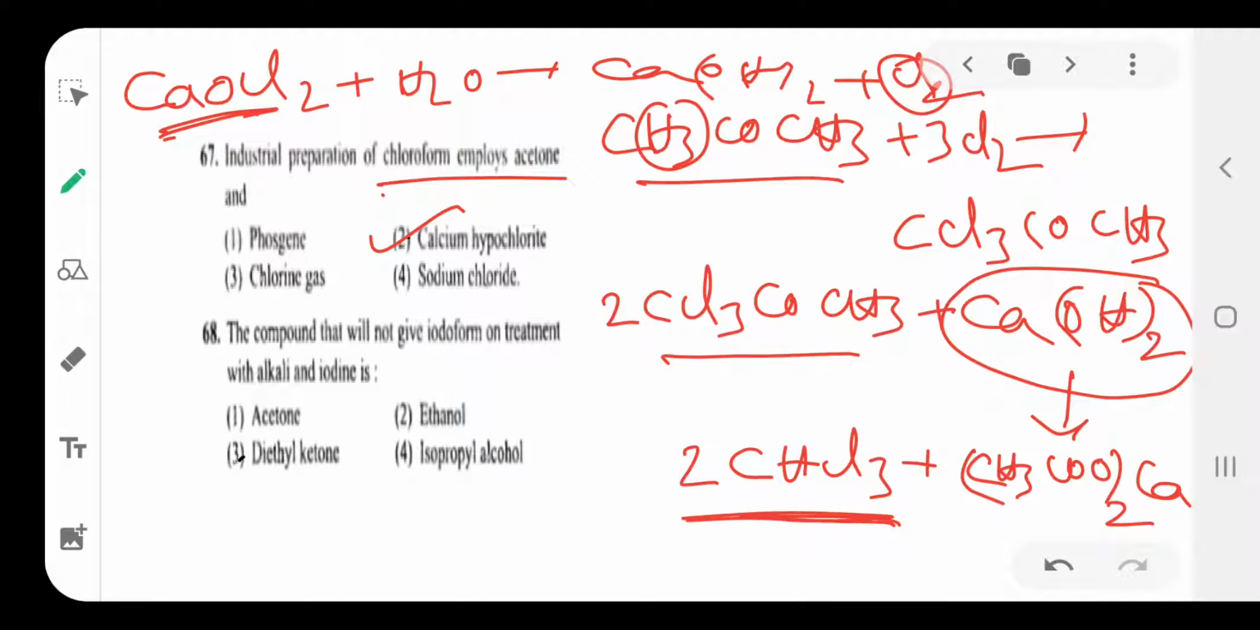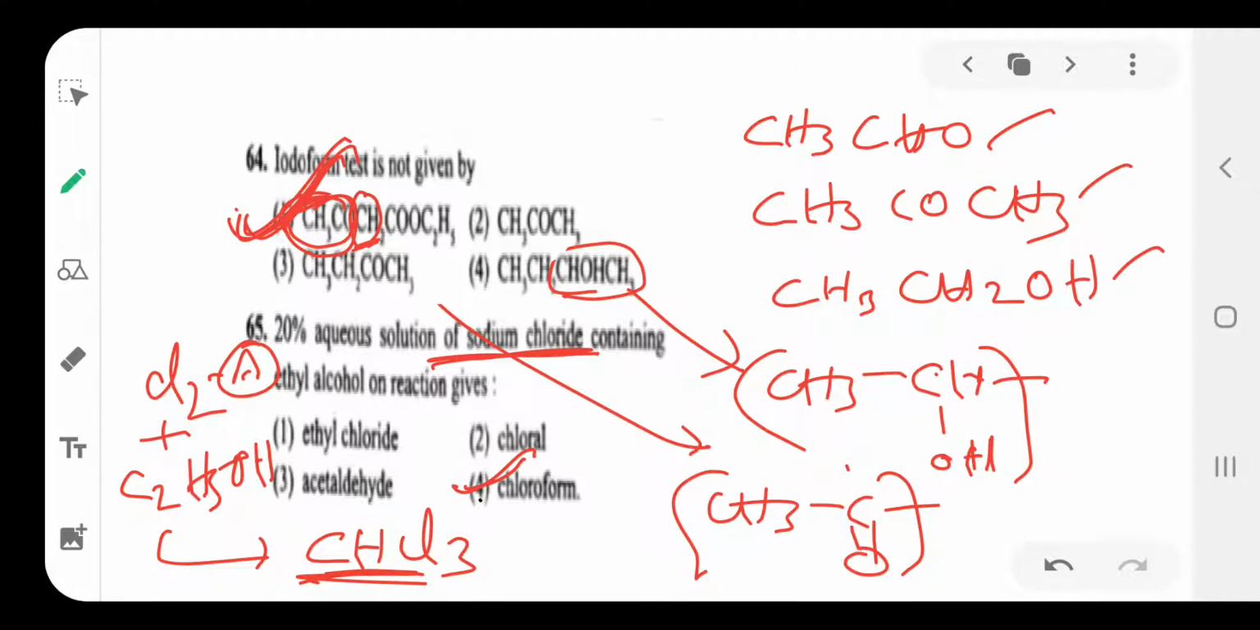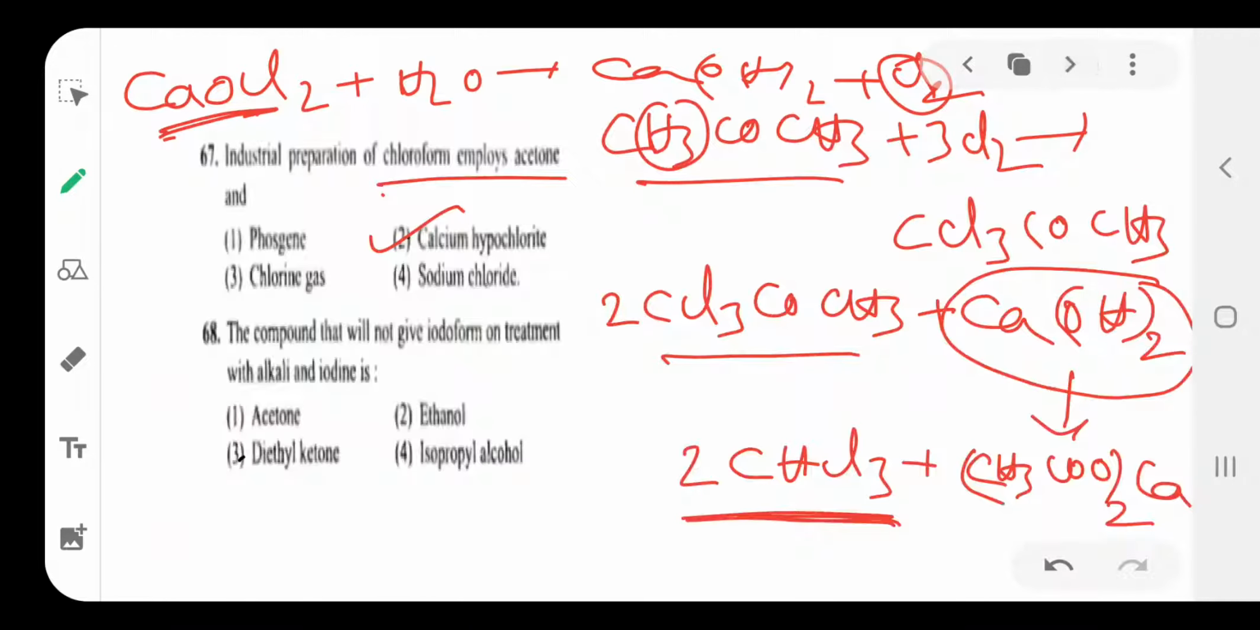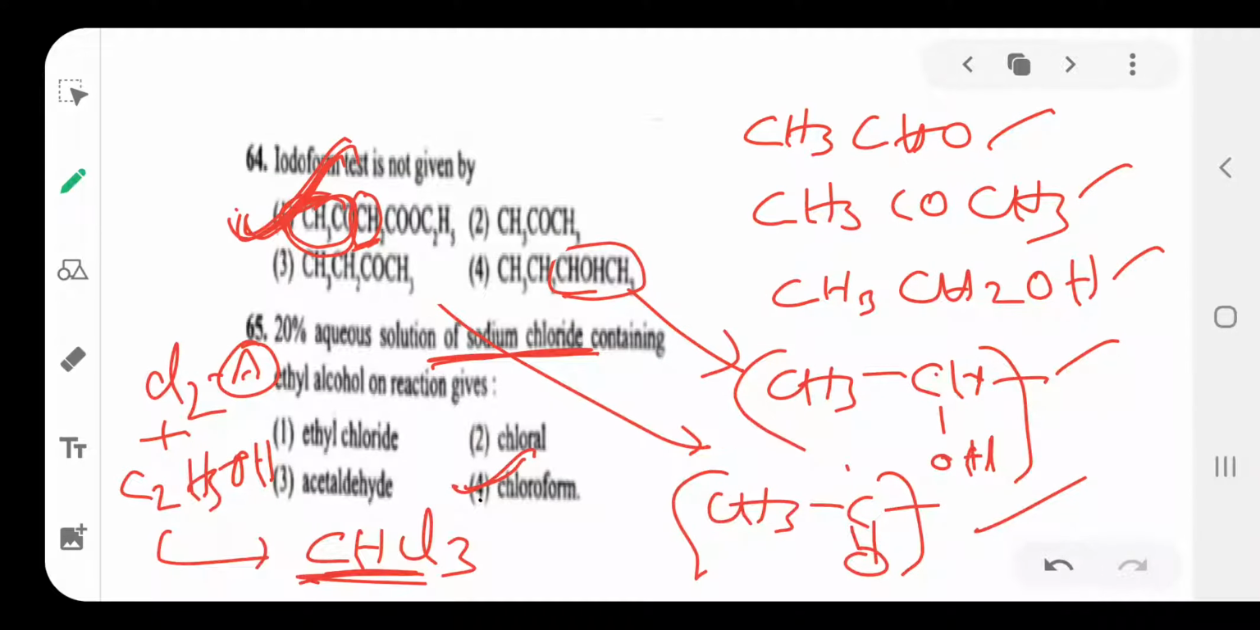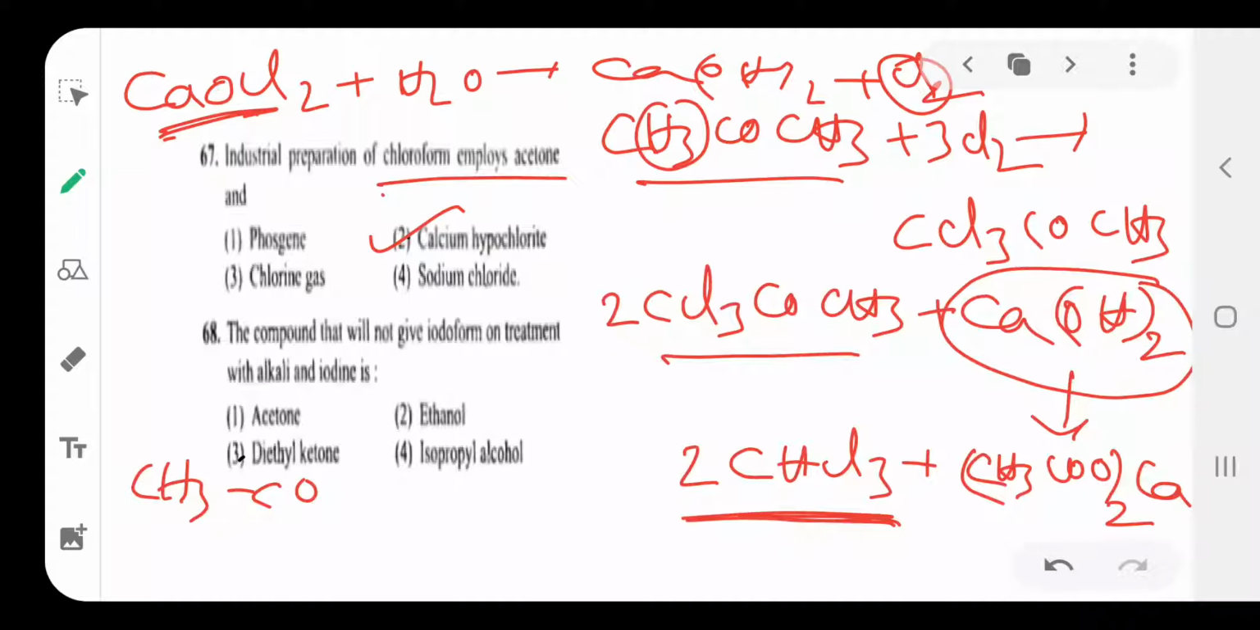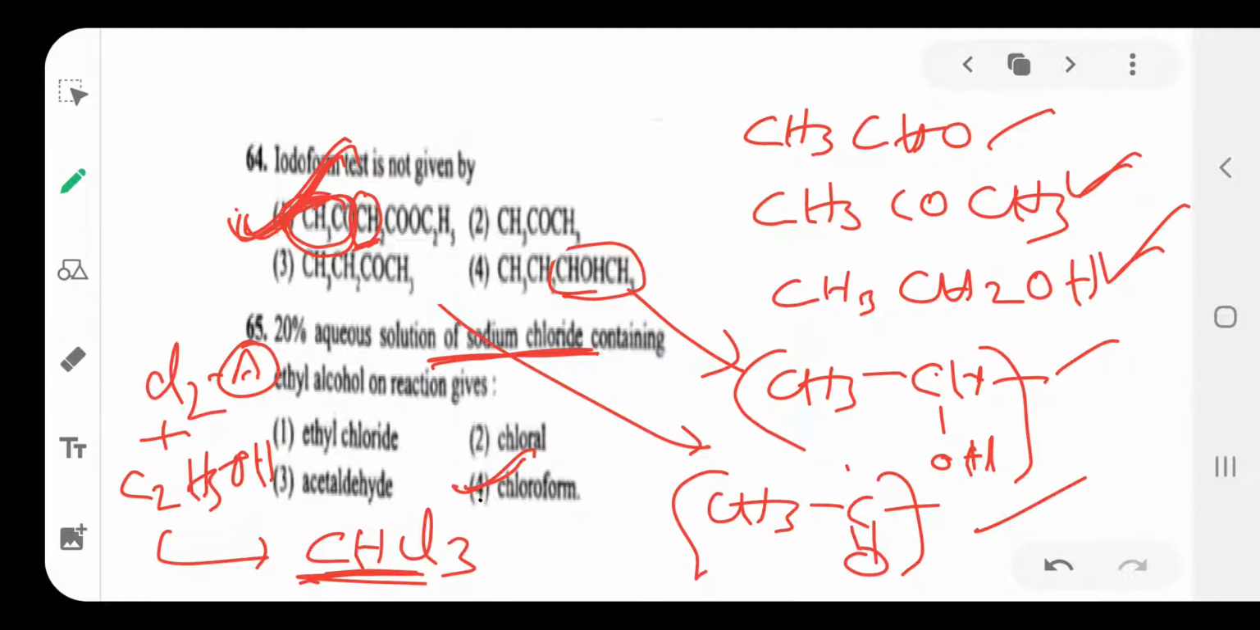Which compound will not give iodoform on treatment with alkali and iodine? Already I told 5 different compounds that give the iodoform test. Acetone contains the CH3CO group. Ethanol means ethyl alcohol; already I told, ethyl alcohol gives it. Acetone also gives it. Then next one is isopropyl alcohol, CH3CHOHCH3. This is a secondary alcohol, and as I told already, secondary alcohol also gives the iodoform test.